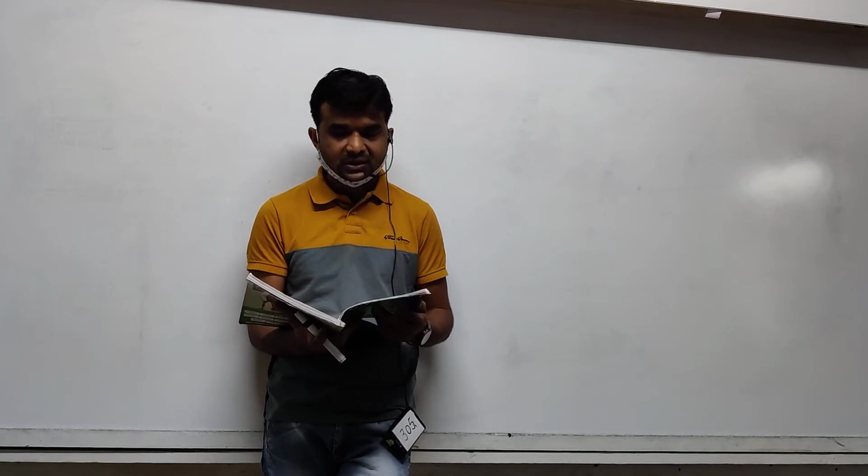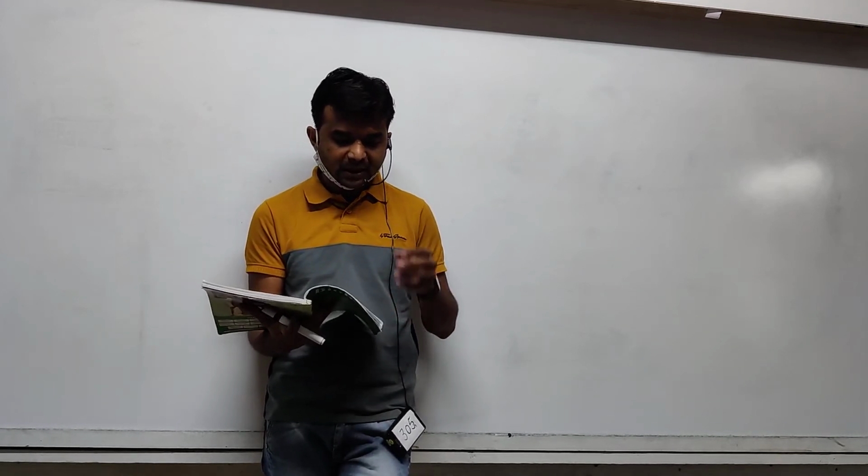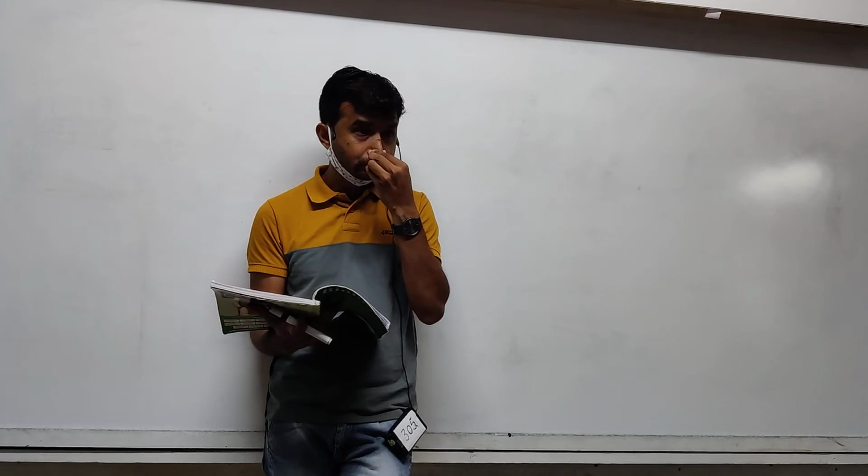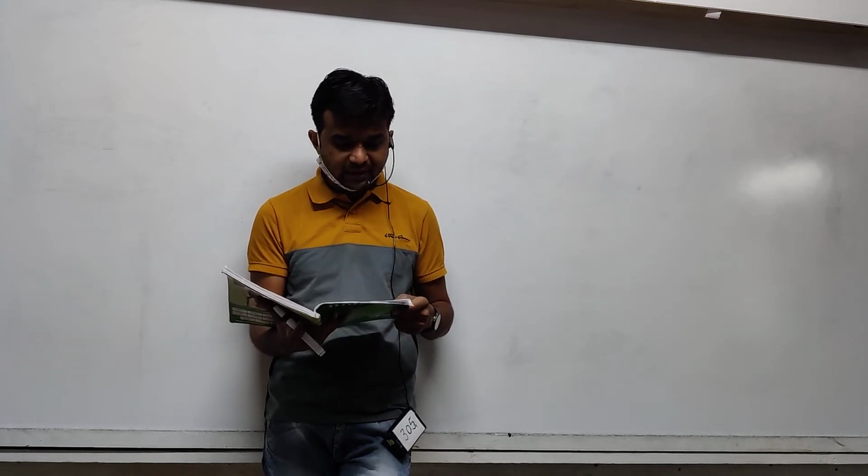Cerebrum, the major part of the brain, most developed in human.